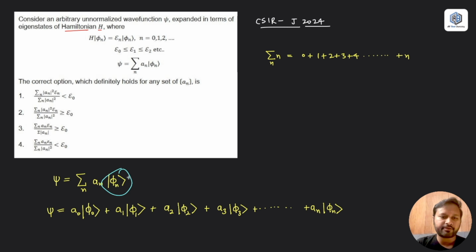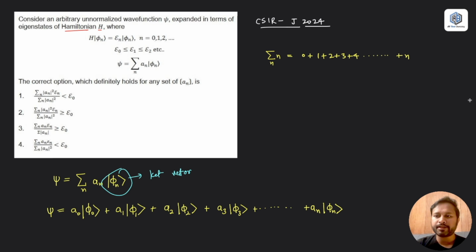This is called a ket vector, by the way. In case you are not aware of what this ket vector is, I have discussed this in detail, and it's very simple. It's just like what you have studied in normal quantum chemistry. It's just a way of notation, called Dirac notation, and I have discussed this in my short video. You can watch that video. I'll give you a link to that video. There I have explained what Dirac notation is. So this is a ket vector, nothing to worry about. It's just like a normal phi. You can consider it as a wave function phi. This is about your wave function psi, okay?